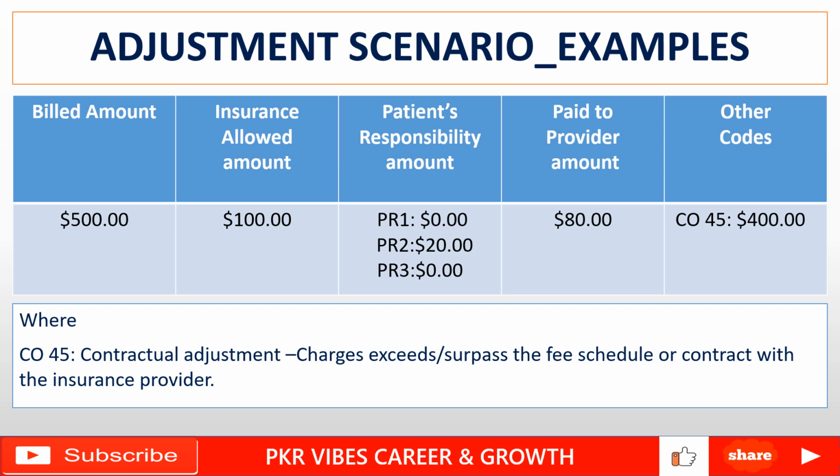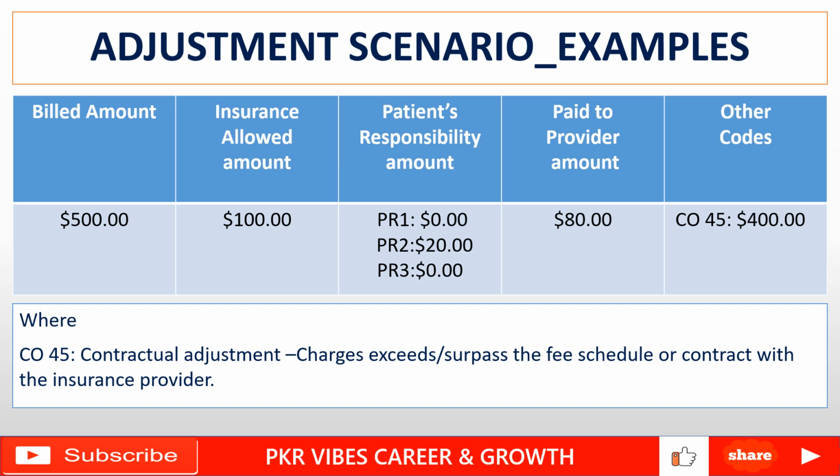That is known as the allowed amount for that procedure for that doctor. The rest of the amount on a billed claim is known as a contractual adjustment. So that amount will go for adjustment. Here $500 is the billed amount, the allowed amount is $100, and the rest $400 is known as the adjustment amount in this scenario.